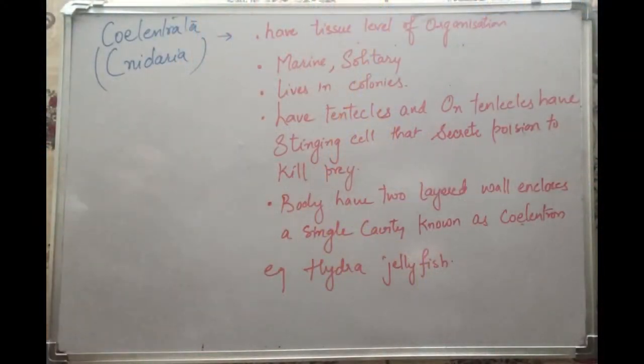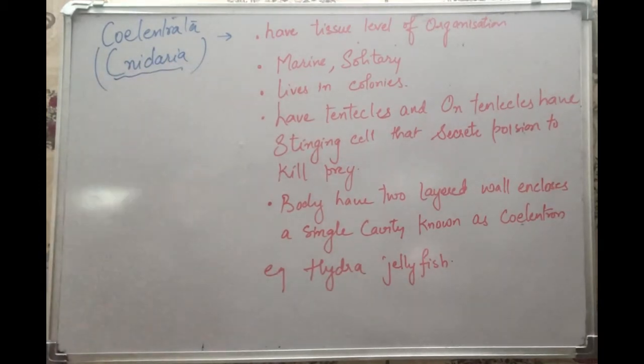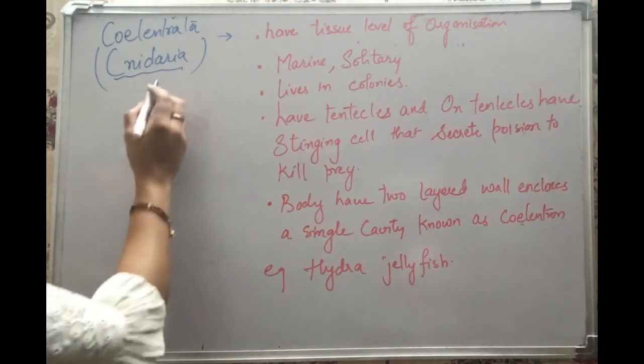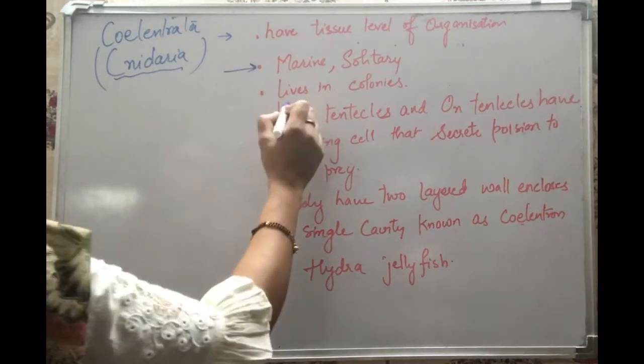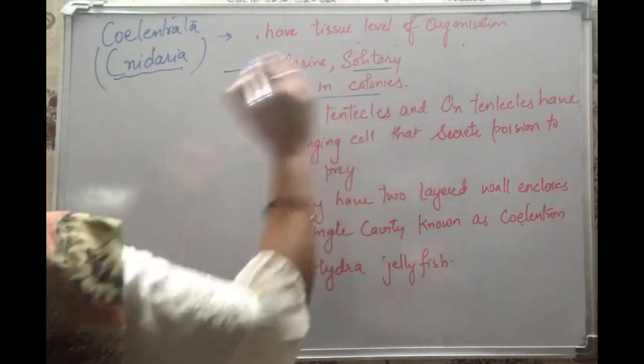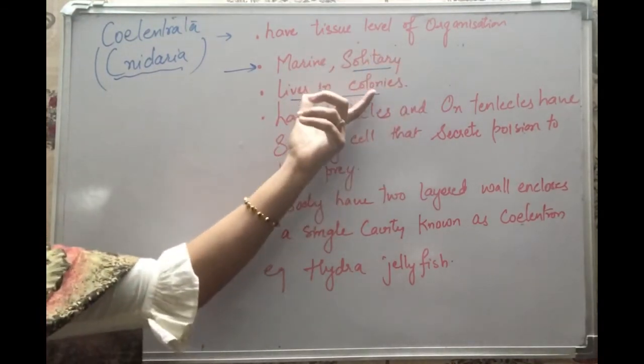The second phylum is Coelenterata, that is Cnidaria. Now this has a tissue level of organization. It means a slightly better organism than the Porifera. They are also marine animals. You will find them in the sea. They live in colonies or solitary. You will find them as single organisms also, or they live in groups.